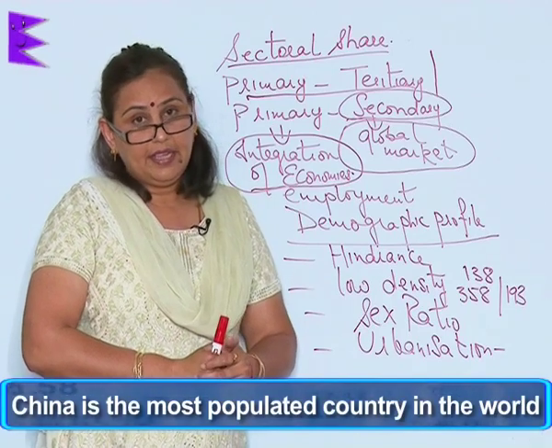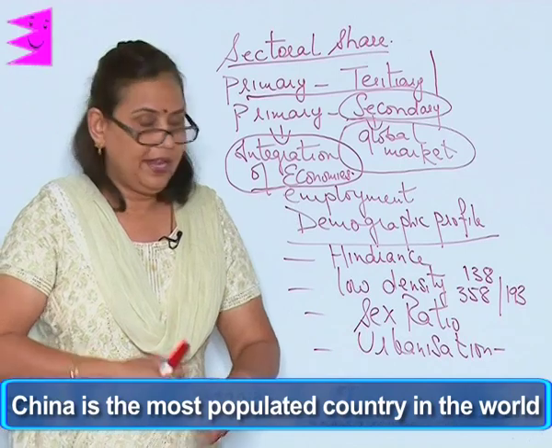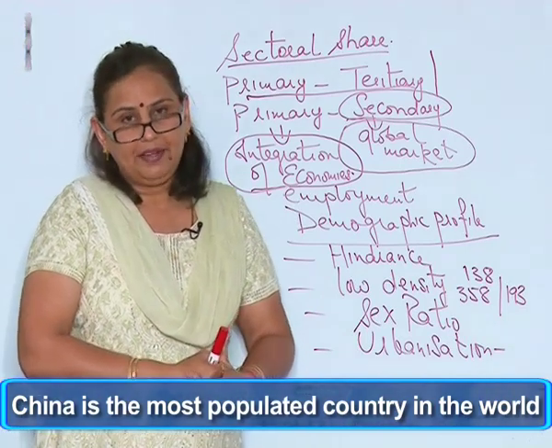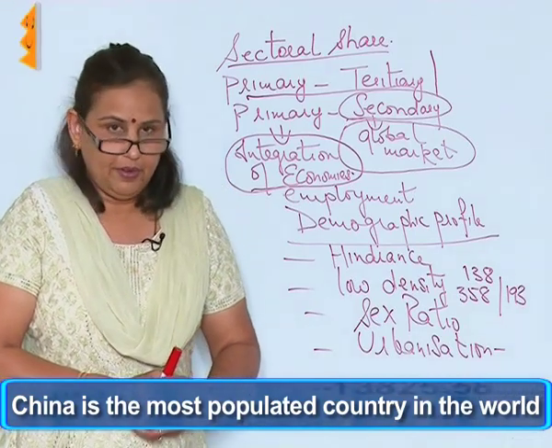China is the most populated country in the world and India is running fast behind it to become the most populated country in the world.